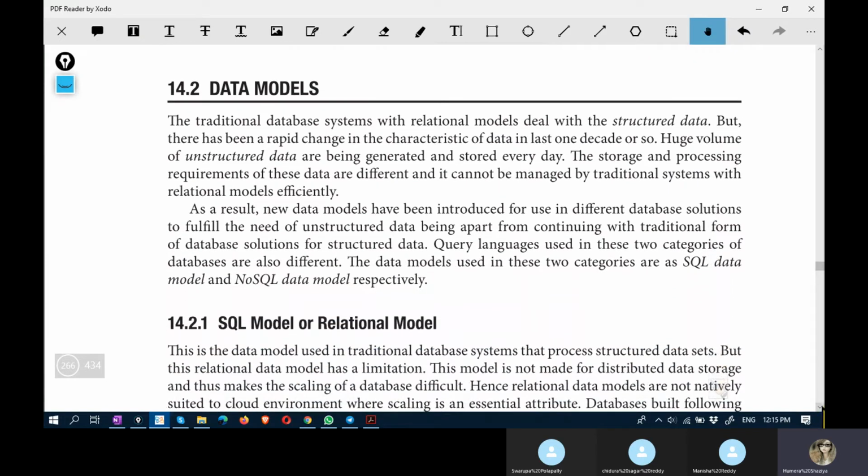Data models. As explained earlier, there are two broad data models: structured and unstructured. SQL data model is the structured data model. NoSQL data model is the unstructured data model.